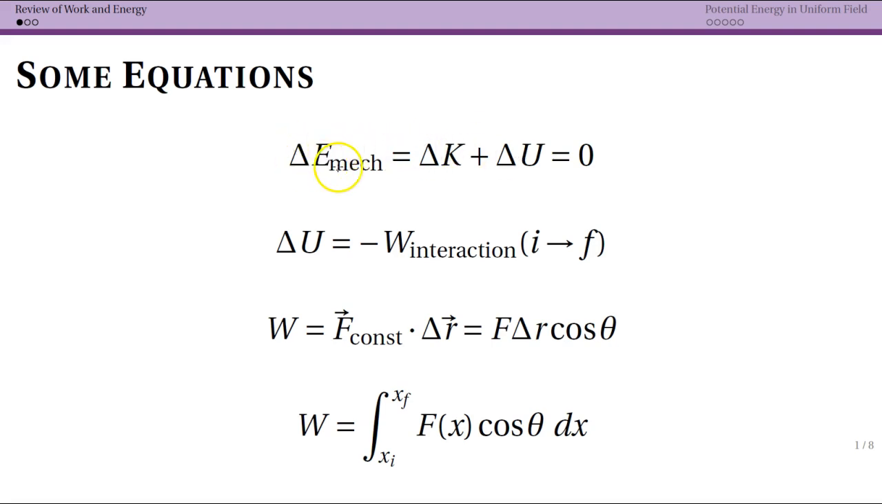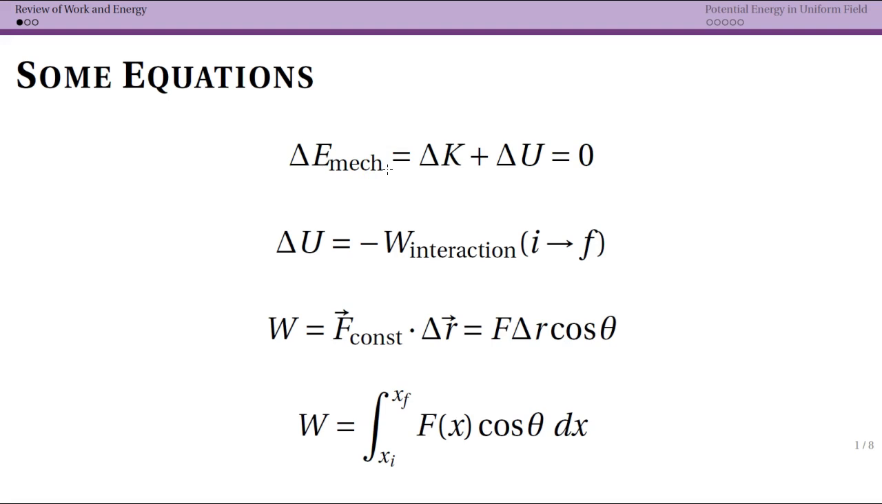One note, we're using the subscript mechanical here since E is also being used for electric fields. So when you're talking about energy, please make it really clear what is energy and what is electric field, and using the subscript M or mech is one way to do that.